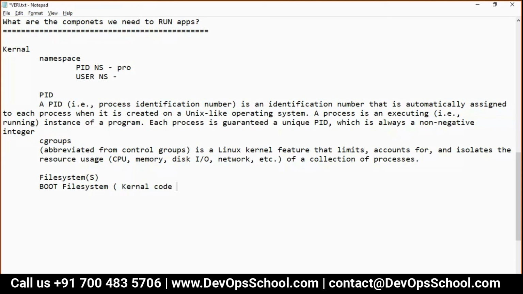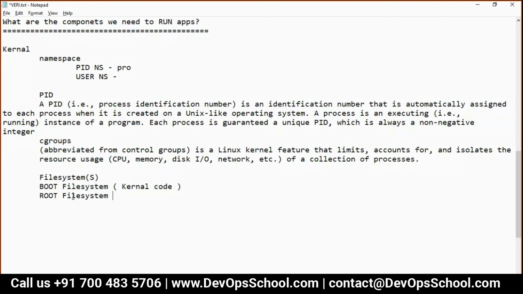When you run the operating system, have you ever seen the kernel code? The boot file system, have you seen it? I said when you run the computer, have you seen this? Kernel code? Anyone? No? Yes, the boot file system, you cannot see it. On top of it, we have one more file system, which is called the root file system.